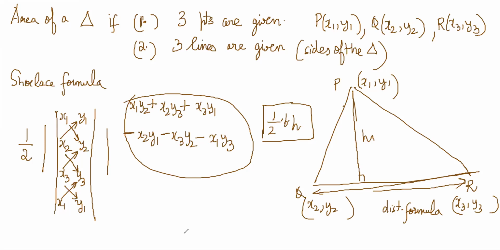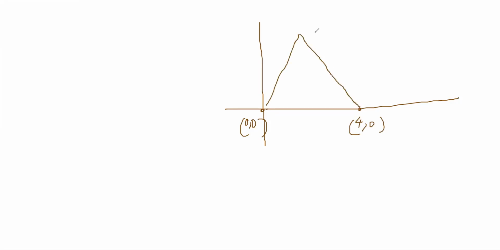So let's see this in action. Let's do a quick example where we can get the area. Suppose this is 0, 0, and this is 4, 0. Another point is here somewhere, say 3, 3. Area of this is clearly, this height will be 3 and this will be 4. This is my triangle, okay? 3, 3 is somewhere here.